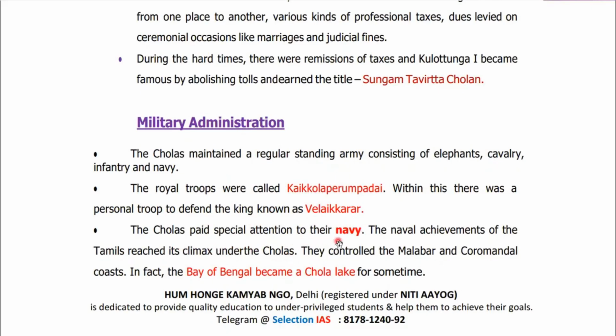The Cholas paid special attention to their navy. This is why during that time, the Bay of Bengal became a Chola lake for some time. The Bay of Bengal came to be known as the Chola Lake due to their strong navy. With the help of their navy only, their achievements actually reached their climax. They even captured the Southeast Asian region. For example, we have Srivijaya, the part of Malaysia and the part of South Indonesia currently.